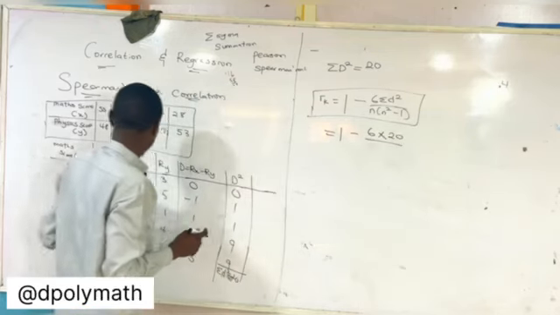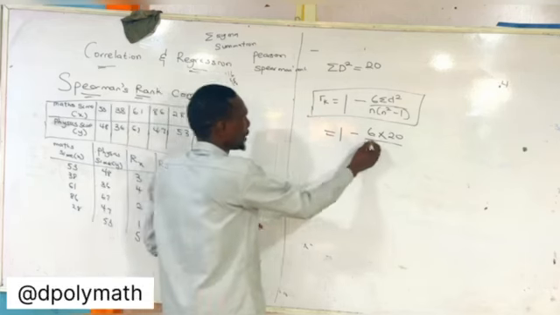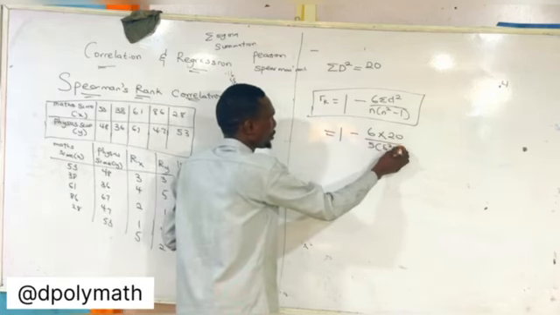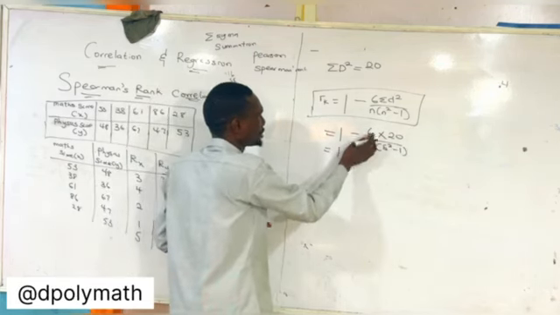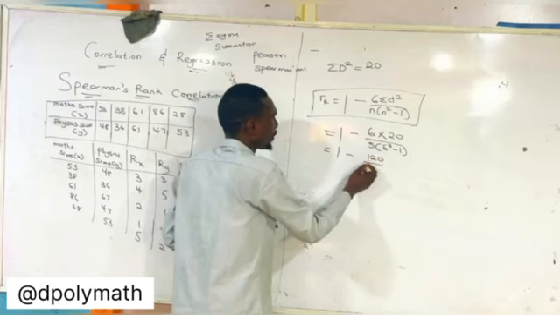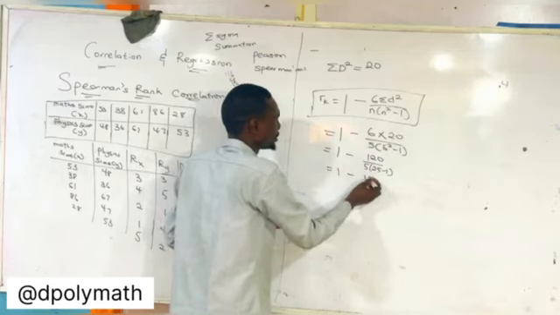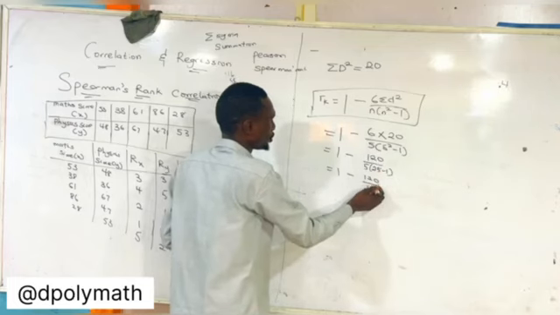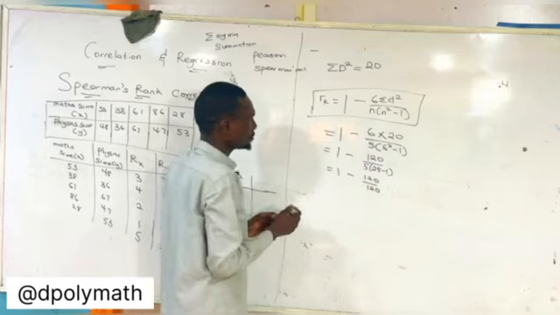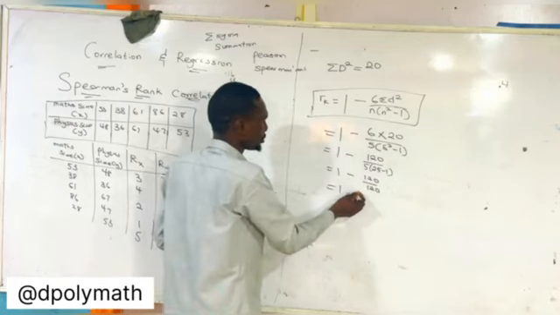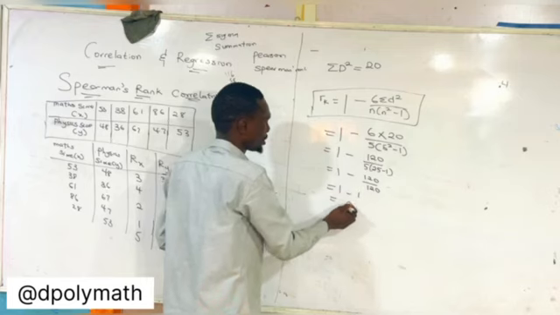N is how many values? I have 5 values. Now into 5 squared minus 1. So this is 1 minus 6 times 20, that is 120, over 5 into 25 minus 1. So this is 1 minus 120 over 120, which is 1 minus 1, which is 0.